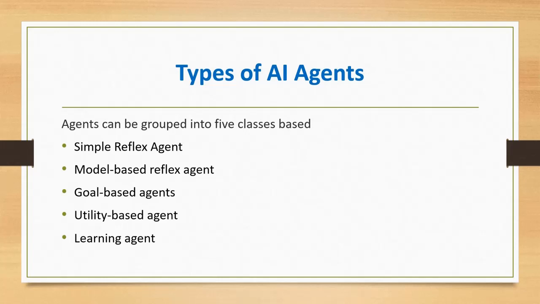The first one is simple reflex agent. Second one is model based reflex agent. Third one is goal based agents. And the next one is utility based agents. And the last one is learning agent.